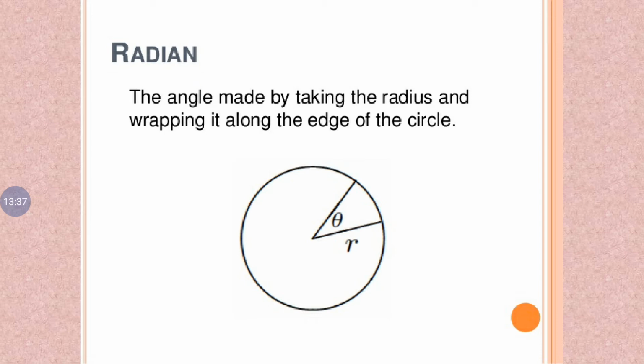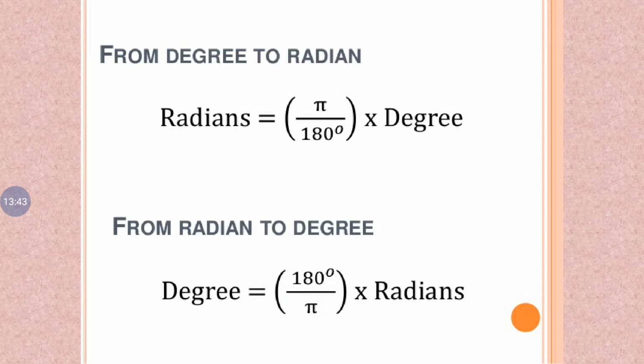Arc length and radian. From degree to radian, the formula is: radians equals pi by 180 degree into the given degree.